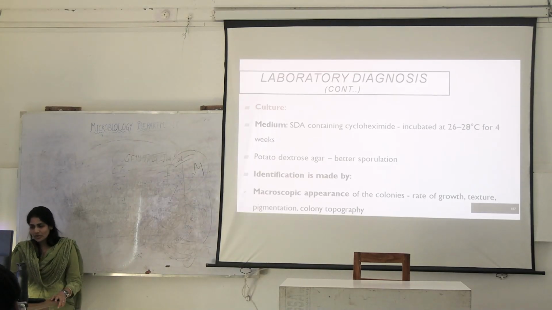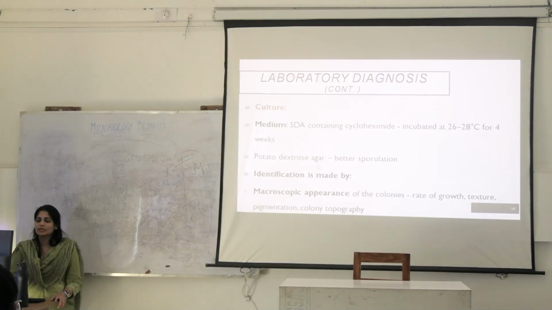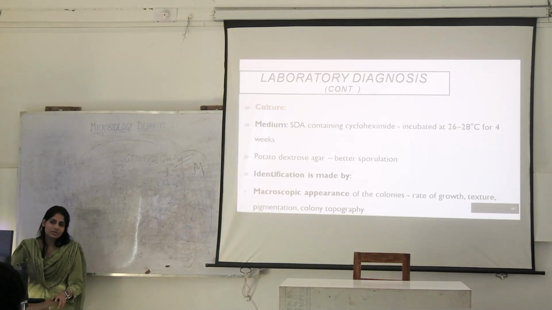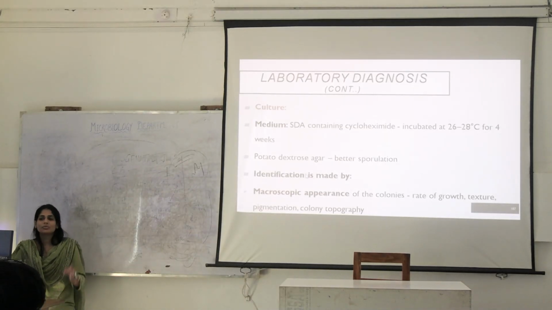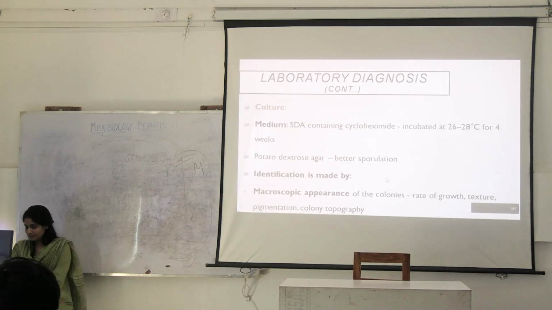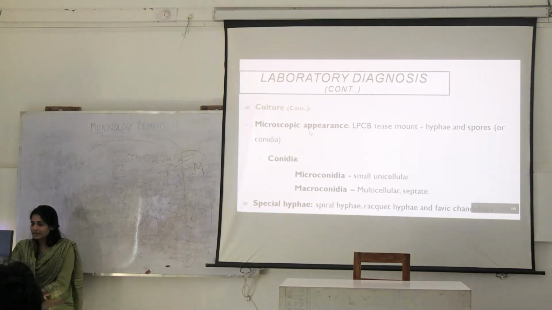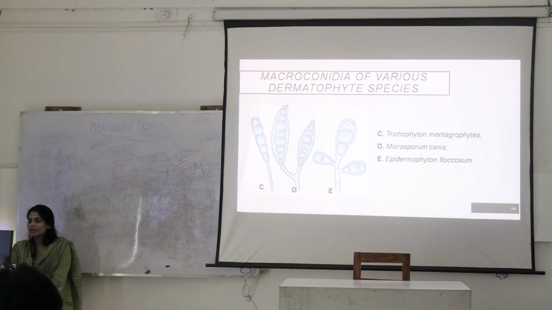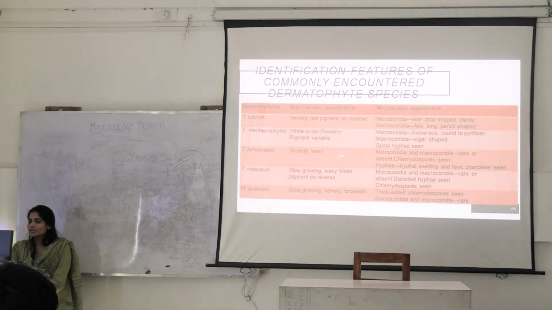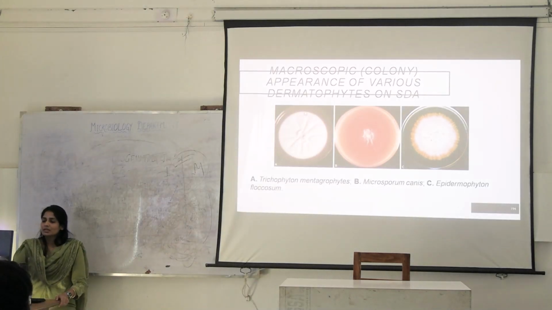Okay. For better sporulation, we give potato dextrose agar, and identification is based on, of course, macroscopic appearance based on growth, texture, color, pigment, right? And microscopically, you will observe the hyaline hyphae or macroconidia and microconidia. This is too much detailing, you have to see it in the laboratory.